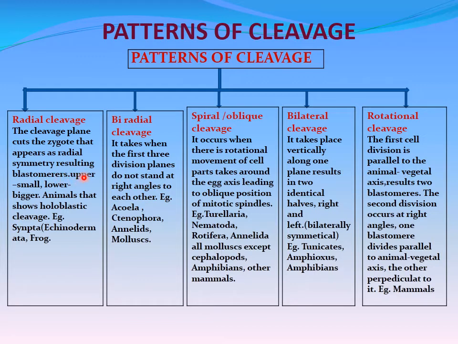The upper portion is smaller in size, whereas the lower portion will have larger size cells. So animals that show holoblastic cleavage may show the radial cleavage. Example, Cynopta, that is included under Echinodermata, frog, etc.